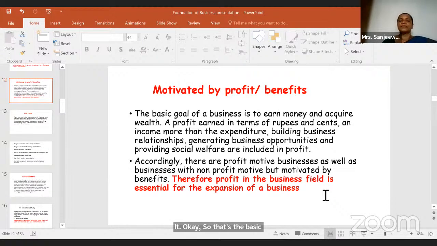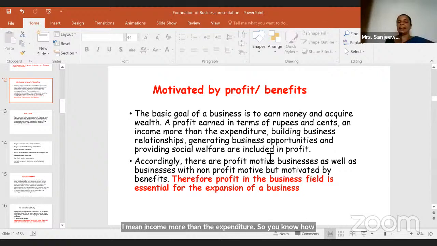The basic goal of a business is to earn money and acquire wealth, right? A profit earned in terms of rupees and cents, and income more than the expenditure. So you know how to calculate profit, right? It is the difference between income and expenses. If income is more than the expenditure, that is the profit. Building business relationships, generating business opportunities, and providing social welfare are also included in profit.